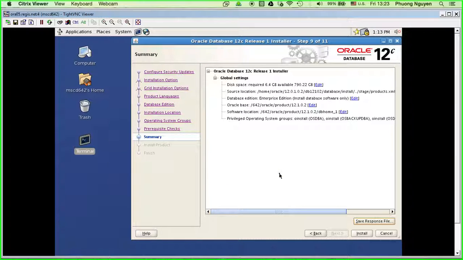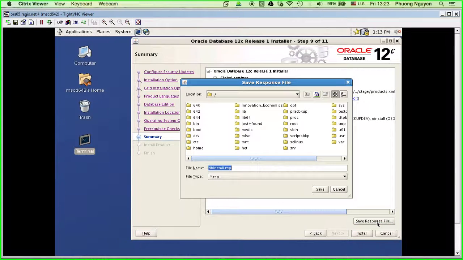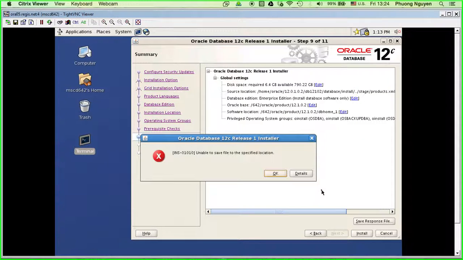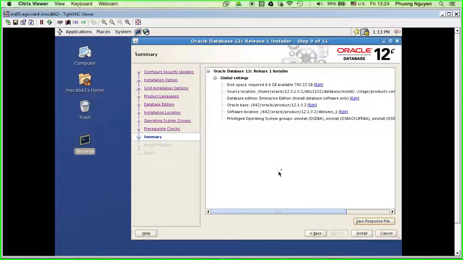Unable to save, so it doesn't let me save, so I'm gonna redo it again. 642 slash Oracle slash 12.1.0.2 again. I save. It won't let me. Okay.